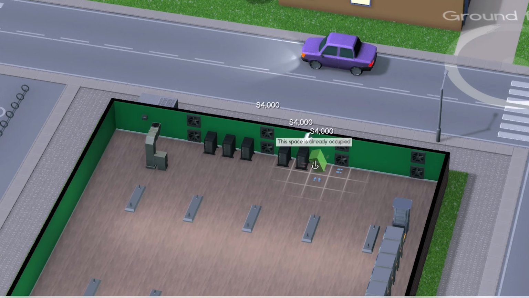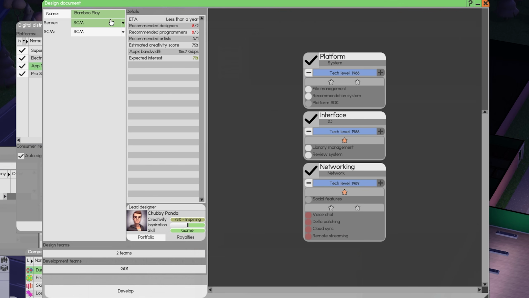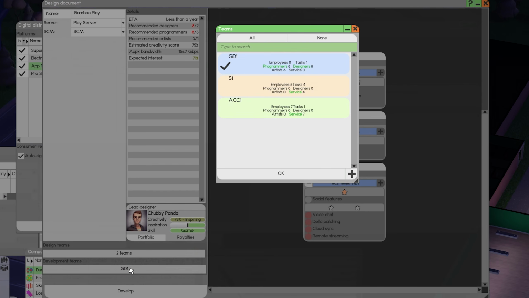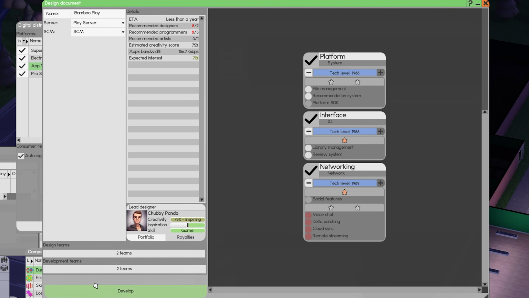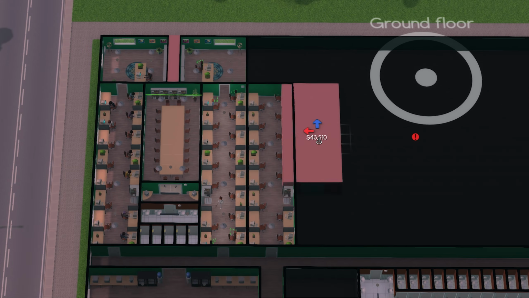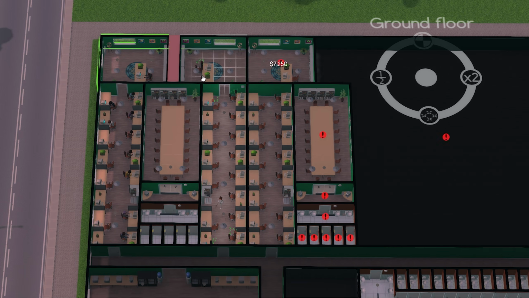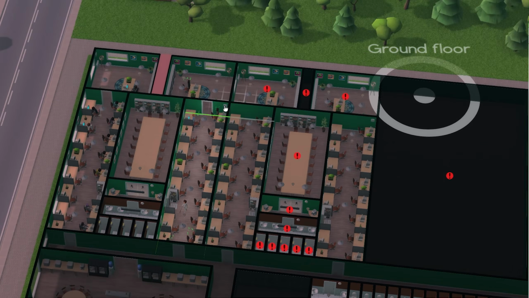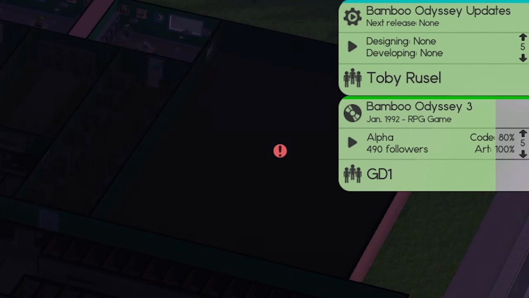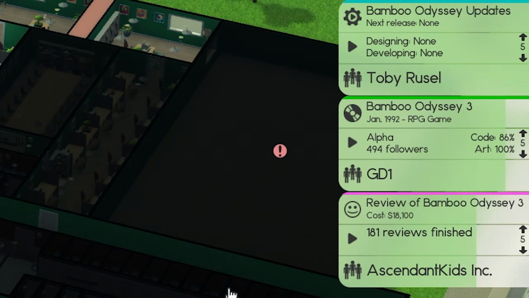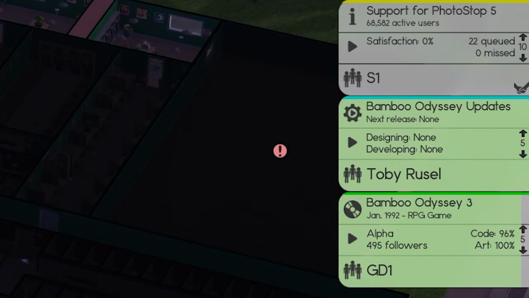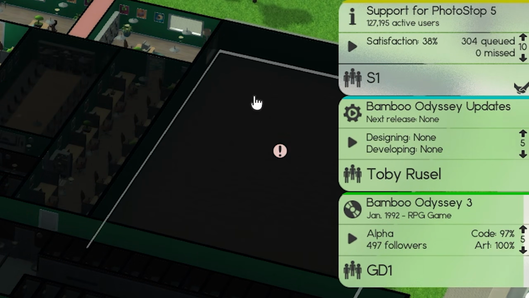Today, we're taking a massive leap forward as we set up our very own digital distribution platform, using the power of our existing teams to make it happen. On top of that, we're expanding even further by hiring our first accounting department to keep our finances and taxes on track, all while continuing development on the Bamboo Odyssey franchise. Let me show you how we're building that infrastructure for long-term success.